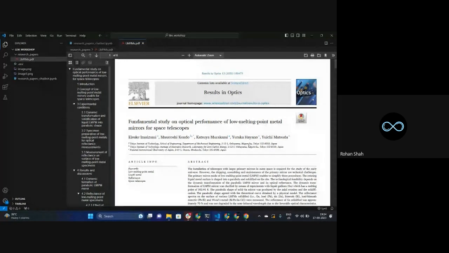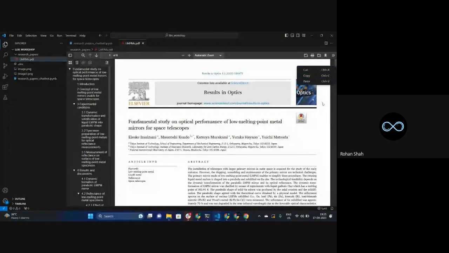Over here, researchers are trying to see whether, based on low melting point metal mirrors, it is really good for space telescopes. All these things have been discussed in this particular paper. What techniques have they used? What results have they got? We are not aware of all this as of now. We will become aware as we ask questions with respect to this data, right? But this is the actual PDF from which we are going to get our data.